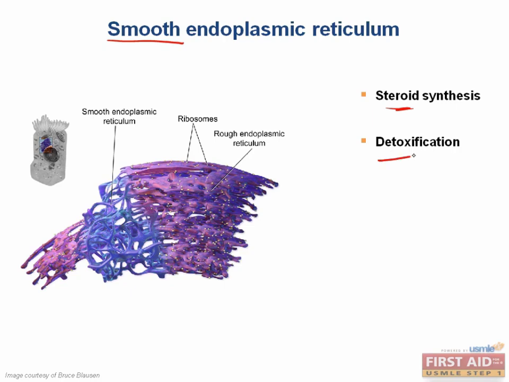And what about detoxification of poisons? That would also be hepatocytes. There's one more thing you should know about the smooth ER. This is where the protein glucose 6-phosphatase is located. What does glucose 6-phosphatase do? It catalyzes the last step in gluconeogenesis by removing the phosphate from glucose 6-phosphate, which allows it to be exported from the cell. Do you remember the name of the disease that's caused by glucose 6-phosphatase deficiency? This is von Gierke's disease.